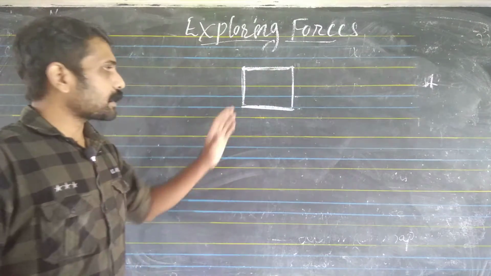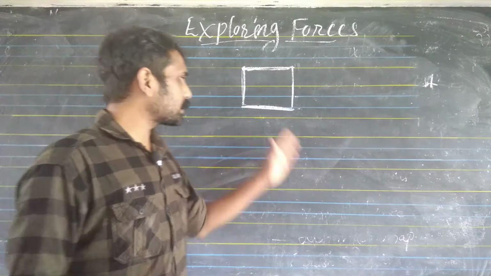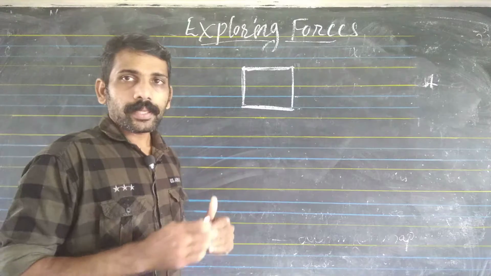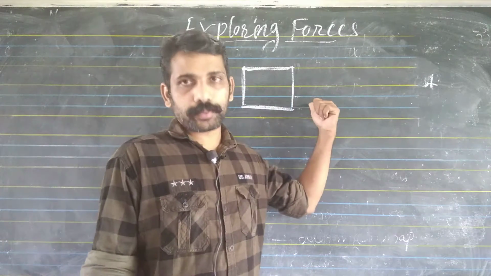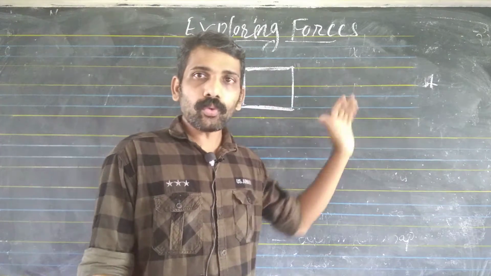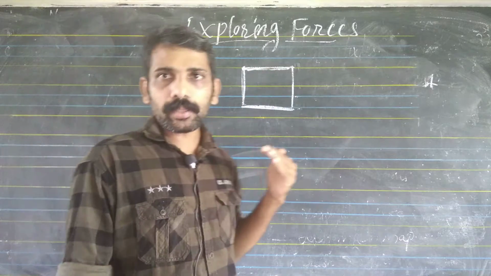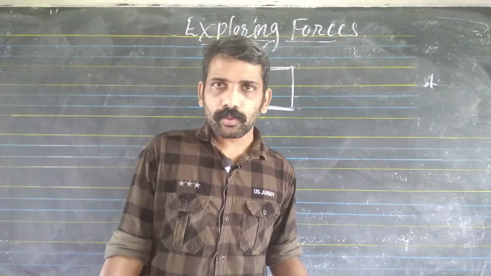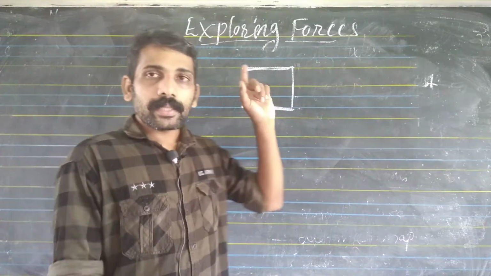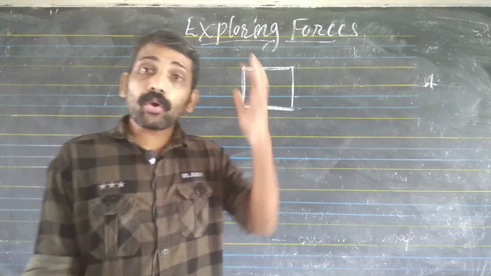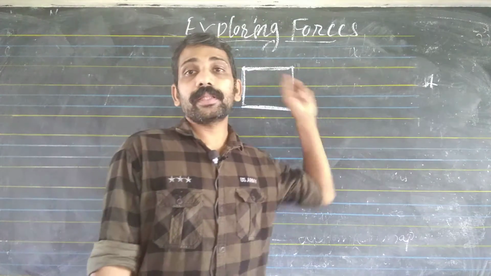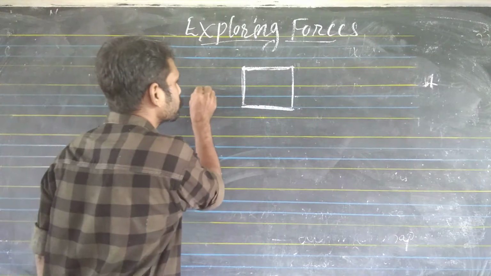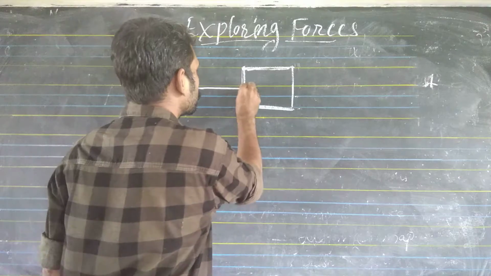Listen here. This is an object, suppose a table, box, desk or bench. A boy has to move this object, so the boy is giving a force on the object.